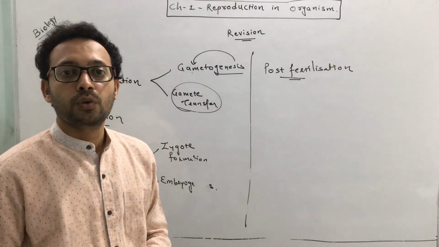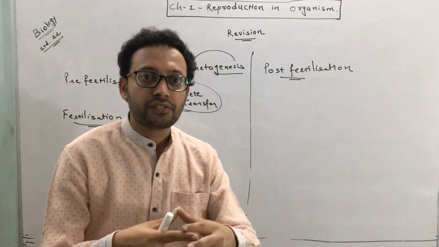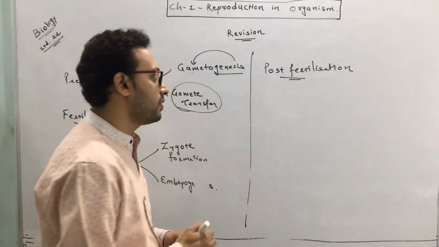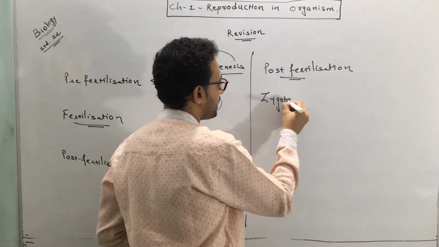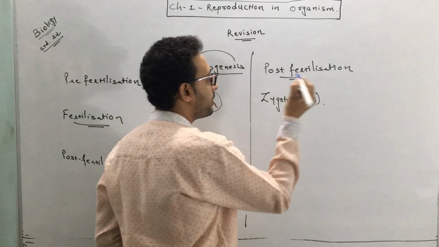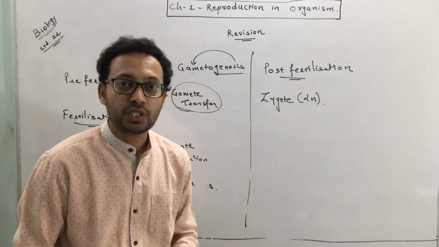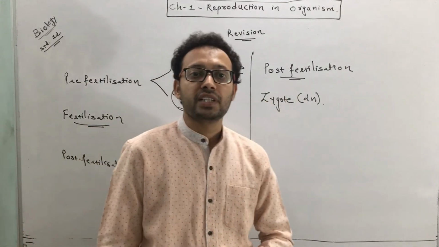In fertilization, a fusion of male and female gametes occurs, and that leads to the production of the first cell, called the zygote. This zygote is diploid in nature. The formation of the zygote is the first step in post-fertilization.